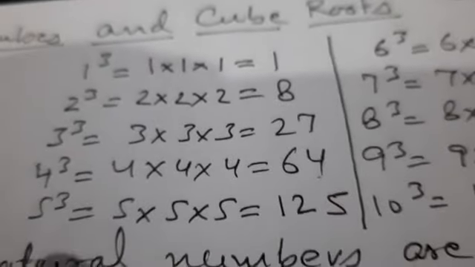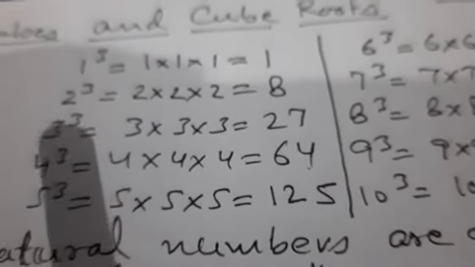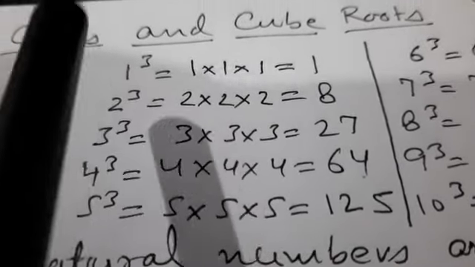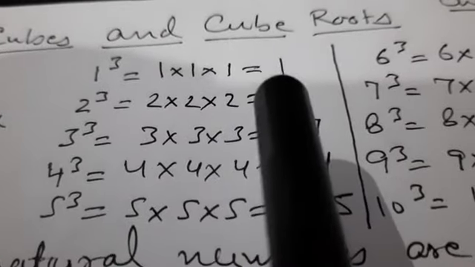Now let us study properties of cubes. The first property says cubes of odd numbers are odd and even numbers are even. For this we can look at the table which we studied above. 1 cube is 1. So when we are finding cube of odd number, we are getting an odd number.